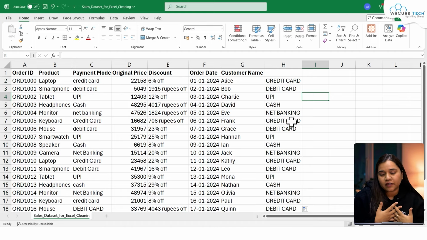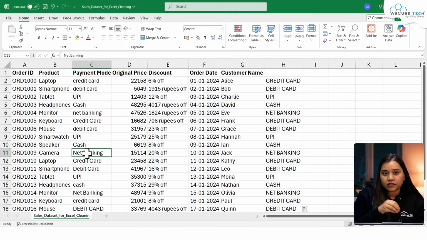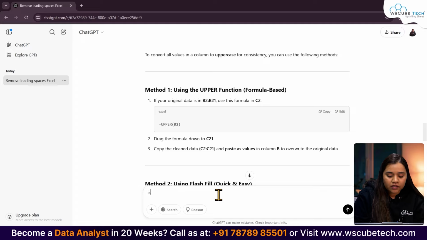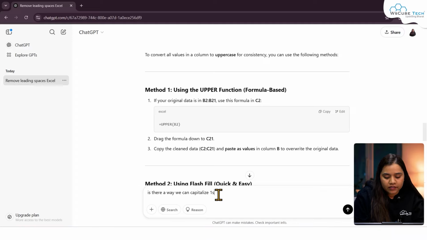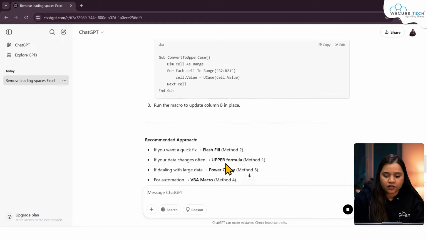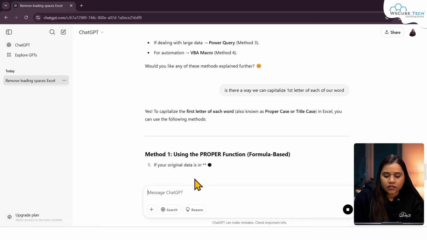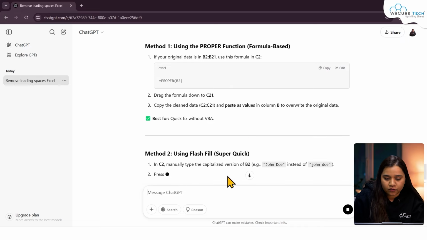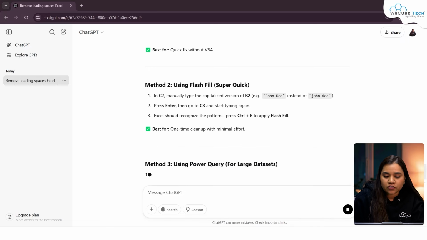But this is not something that I wanted. Could there be a way where it is like net banking, where the first letter of each word is capitalized? So let's also ask that, is there a way we can capitalize the first letter of each of our words? Let's press enter. Yes, so there is a proper function which allows us to capitalize the first letter of each of our words. Okay, other methods have also been mentioned over here.